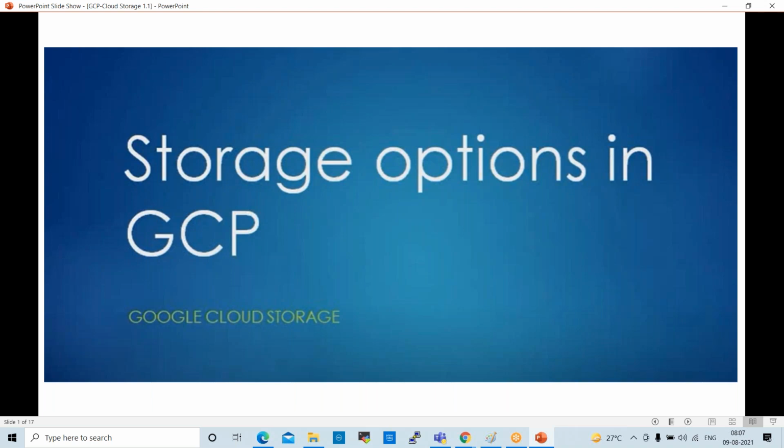Here GCP is providing the best storage options, from simple file storage to large data sets, n number of options we can use in GCP. Google Cloud has very good features at the storage level, and they are giving the best storages, right?